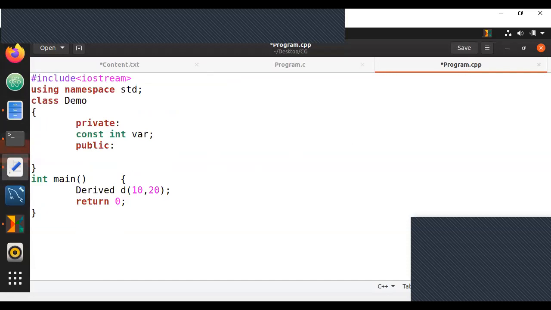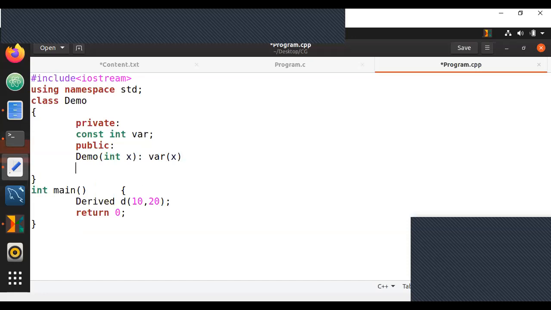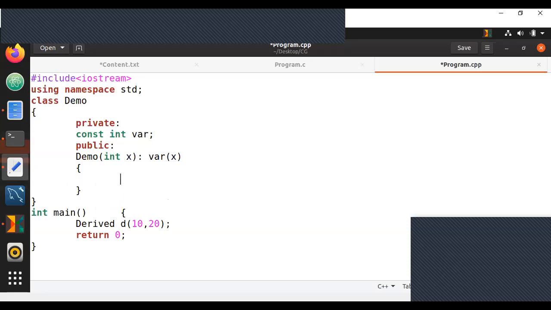Now, here's what we're going to do in its constructor. Int, let's say x. I'm just going to write it as var of x. Now, this is also a type of initialization list, only I will tell you what it is, what it does, and why it is like this.